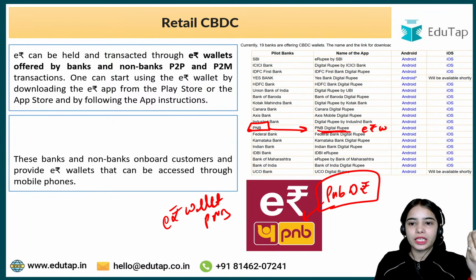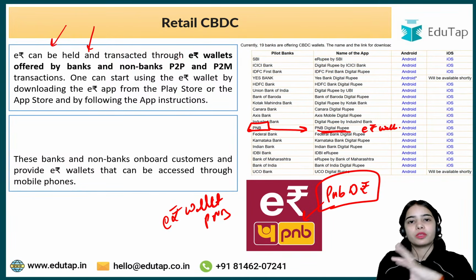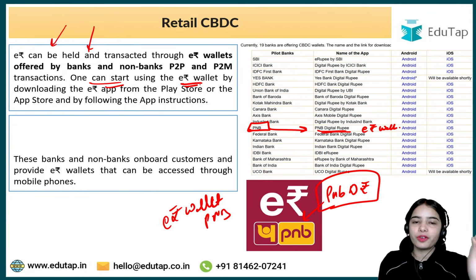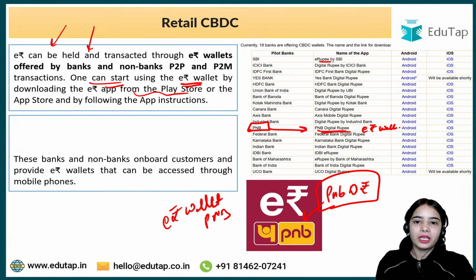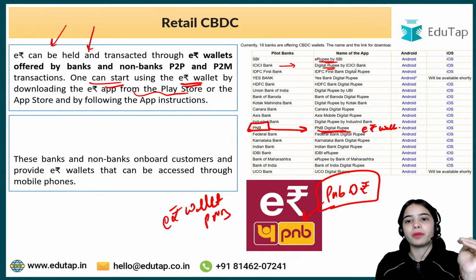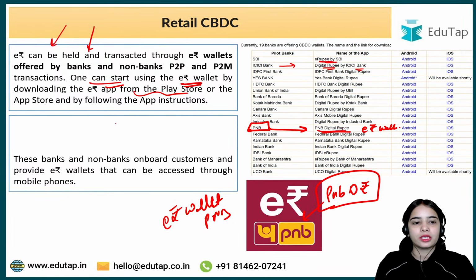So the PNB is also providing the e-Rupee wallet, PNB Digital Rupee. One can start using the e-Rupee wallet by downloading the e-Rupee app from the Play Store. If you have an account in SBI, you can download the SBI e-Rupee by SBI, or if you have an account in ICICI Bank, you can download Digital Rupee by ICICI Bank, and so on.